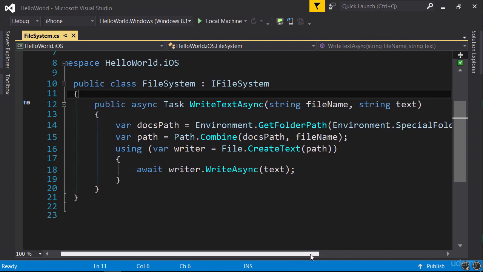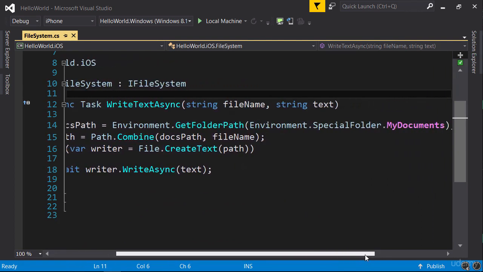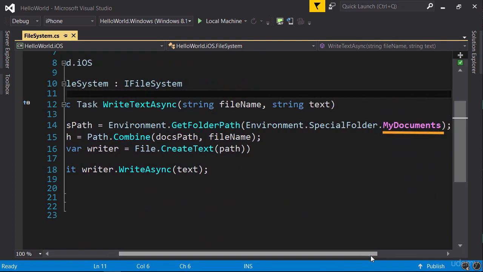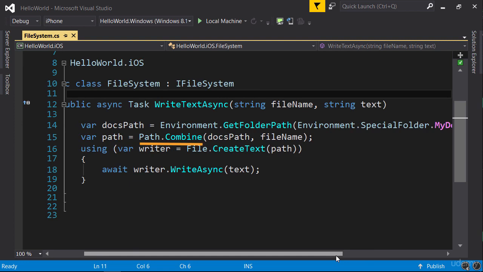So as the argument to this method, we're supplying my documents, which is a member of special folder enumeration. So every application has a folder where it can store its files. And the purpose of the first line is to get the path to this folder. Next, we combine the path of the folder with the file name. And finally, we use the file class to write some text to this file. So pretty basic.